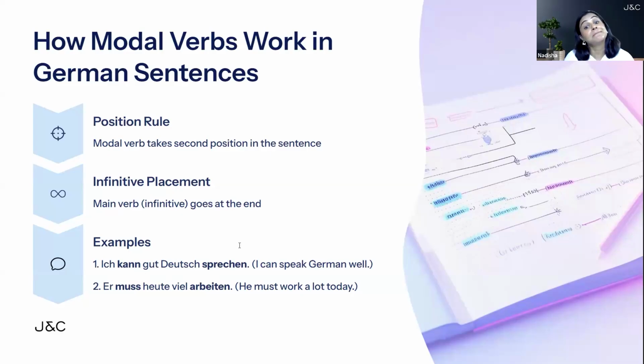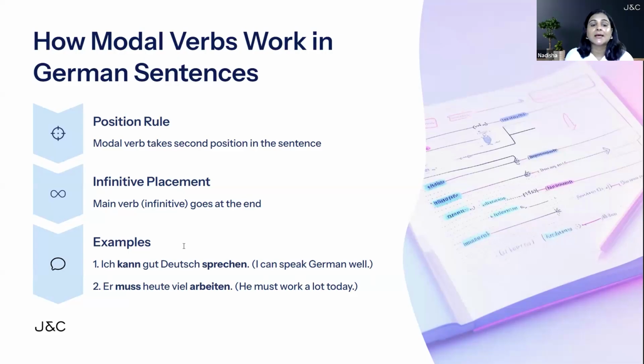It is going at the back, at the end. That's what we learned. It goes at the back in infinitive form, that means in full form without conjugation, because we are already conjugating the modal verb at second place. We don't need to conjugate the other verb. So this means I can speak German well. Ich kann gut Deutsch sprechen.